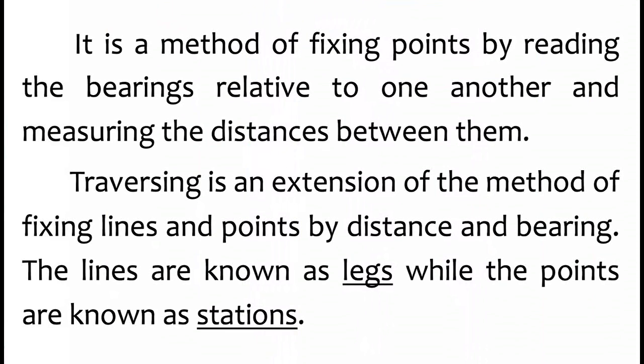It is a method of fixing points by reading the bearings relative to one another and measuring the distances between them. Traversing is an extension of the method of fixing lines and points by distance and bearings. The lines are known as legs, while the points are known as stations.